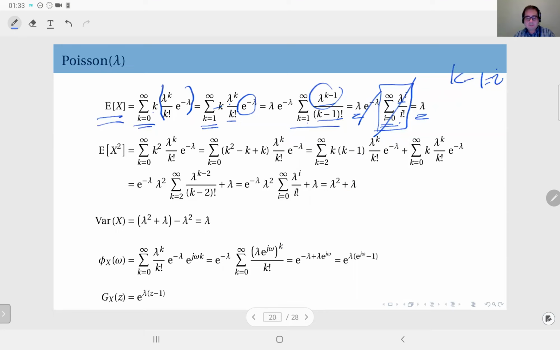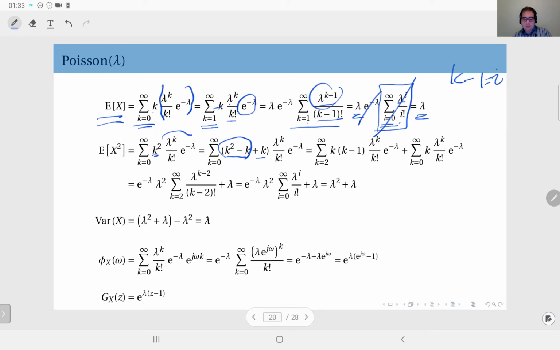So no problem here. What about the second moment and the variance? For the second moment, again, you have the PMF here and we have the k squared term. We will compute this sum. Now, as earlier, I'll write k squared as k squared minus k plus k. So this will be k times k minus 1, plus k.